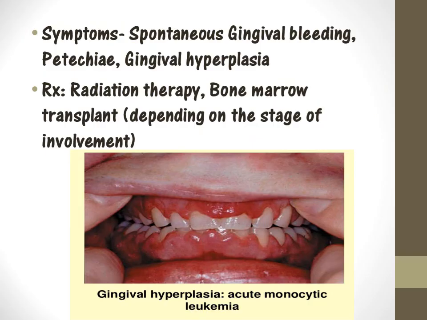The symptom most commonly seen in all types of leukemia is spontaneous gingival bleeding. So when a patient comes in and says, I have too much gingival bleeding without even brushing, you have to examine for all these signs and symptoms: spontaneous gingival bleeding, petechiae, gingival hyperplasia. Immediate treatment is required for all these kinds of leukemia. So please pay attention. The adequate treatment for this condition would be radiation therapy or bone marrow transplant, depending upon the stage of involvement.